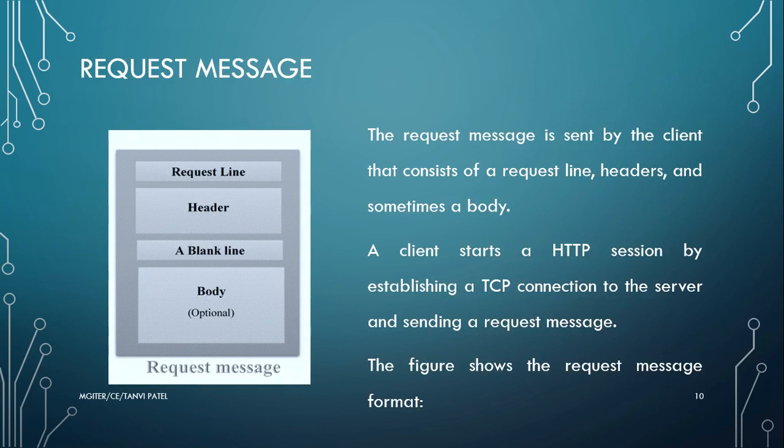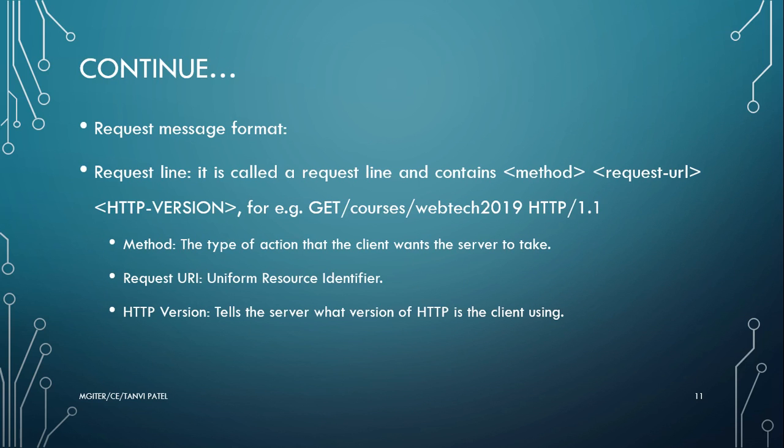First is the request message. The request message is sent by the client and consists of a request line, header and sometimes a body. Body is an optional part. A client starts an HTTP session by establishing a TCP connection to the server and sending a request message. Here the figure shows the request message format of HTTP.